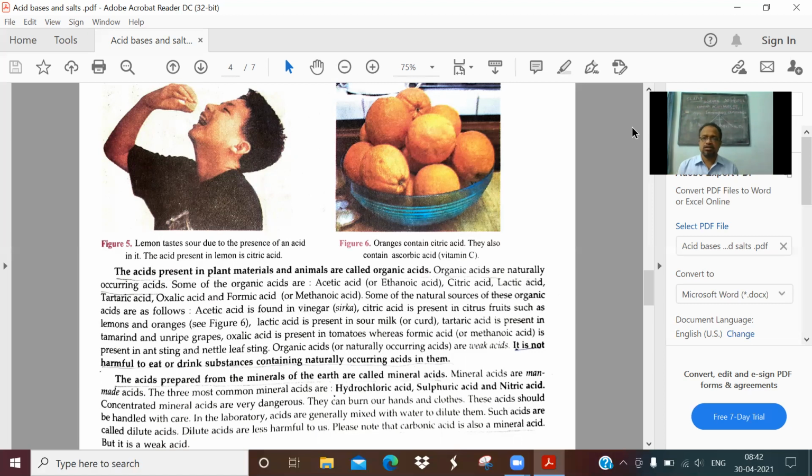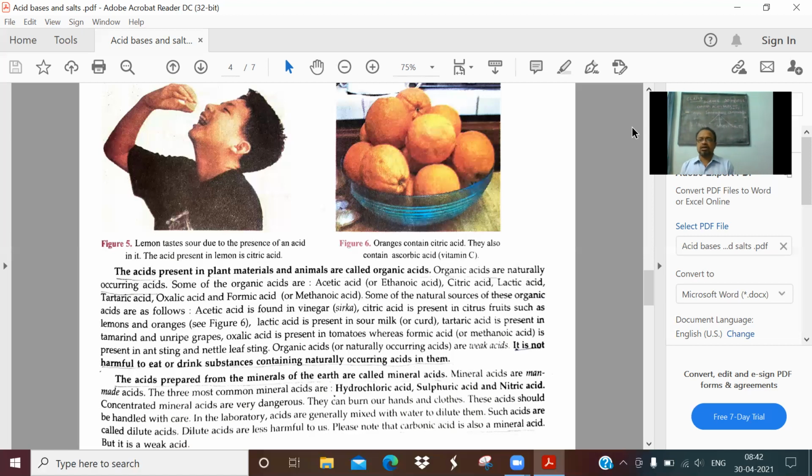Now, dilute acids and concentrated acids. Before that, I told you concentrated acids are very dangerous, so they are kept in glass containers. Actually, glass is a synthetic material which has no action against acids. You cannot keep acids in just any container; we don't prefer even plastic, and not at all metallic containers.